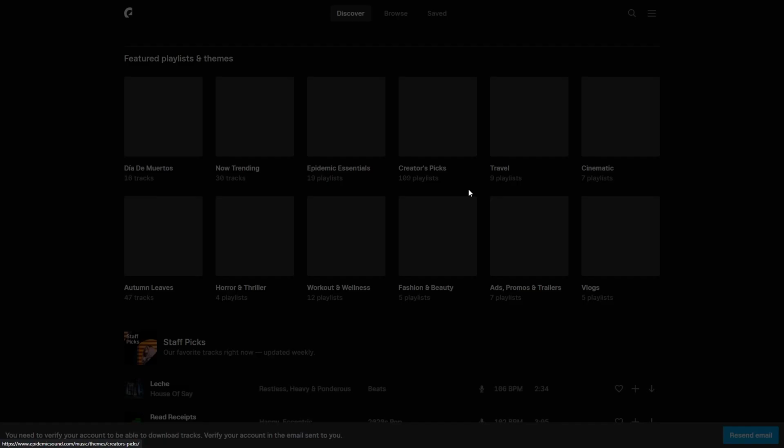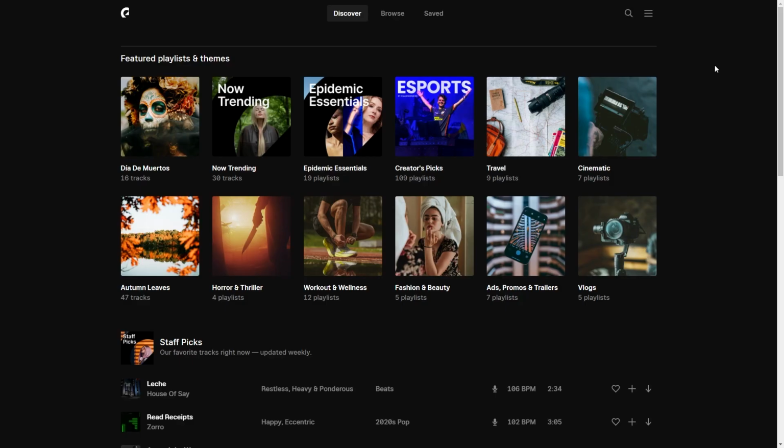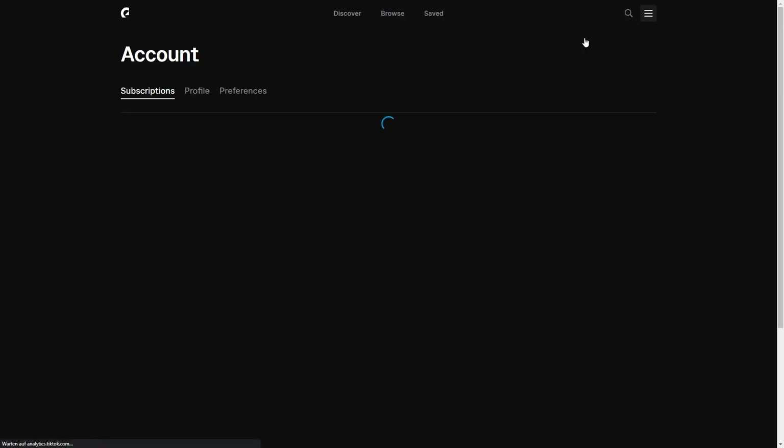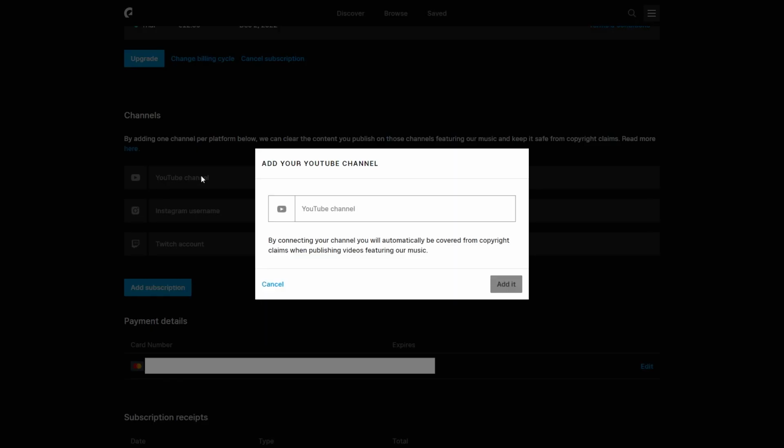The last thing we should do now is to add our social media channels, which we can do directly in the new pop-up window, but also later via our account, which we can call up in the upper right margin. It makes sense to add your social media accounts here, so that if we ever get a claim for the music used on YouTube, for example, we can simply have Epidemic Sound approve it and verify that we have the license to use the music.